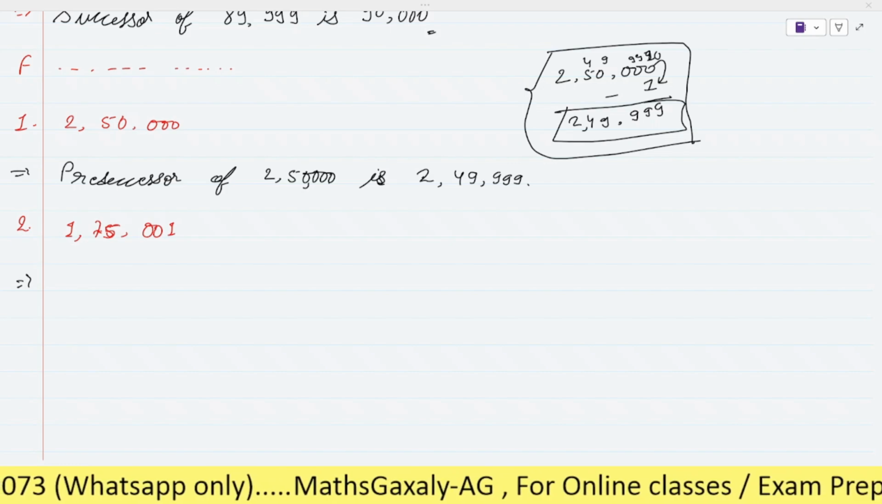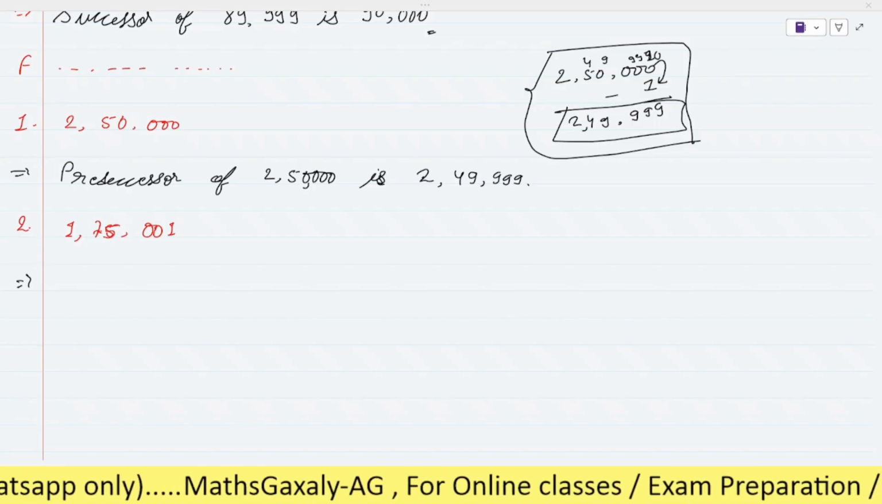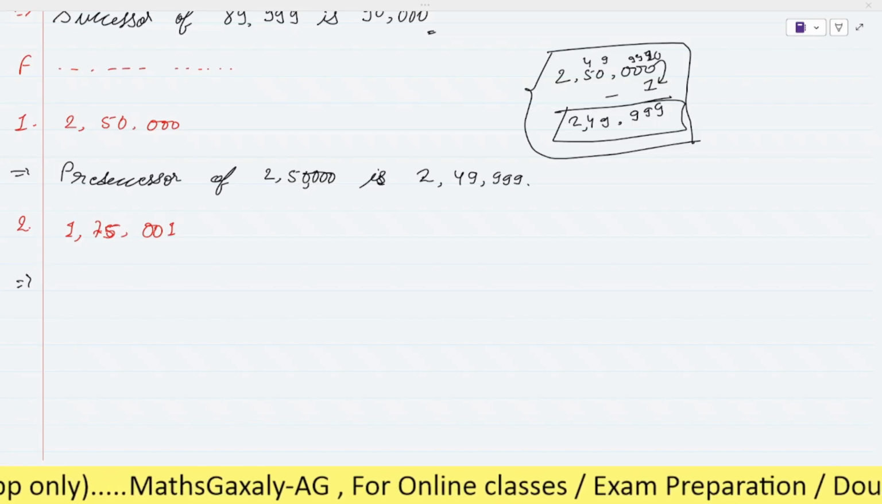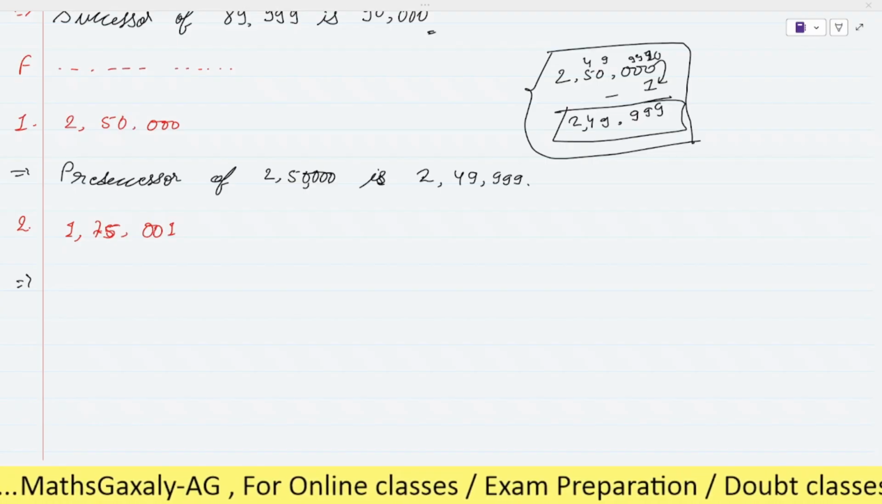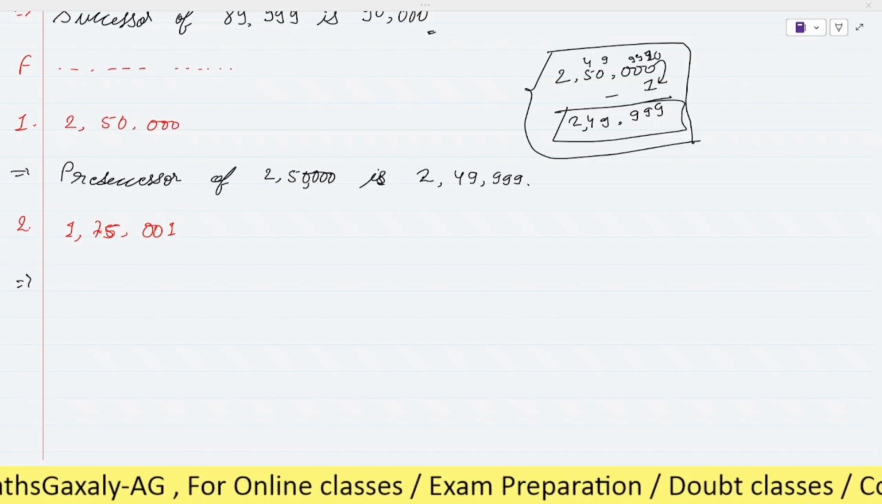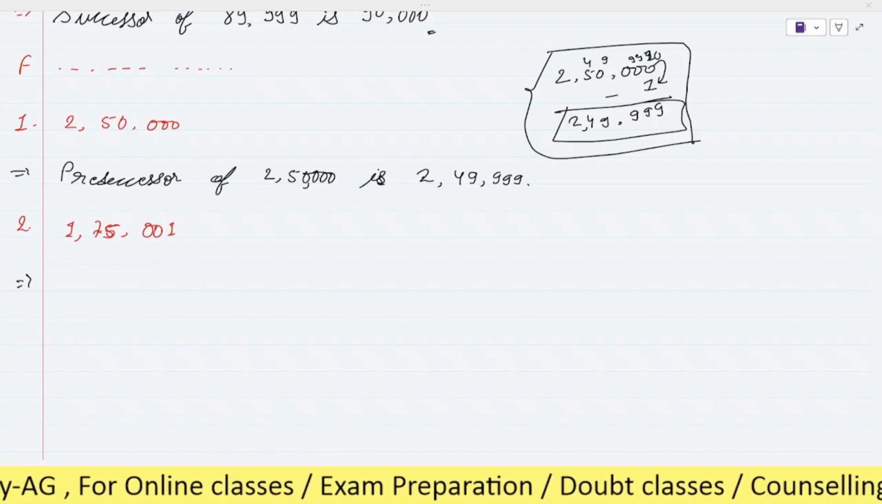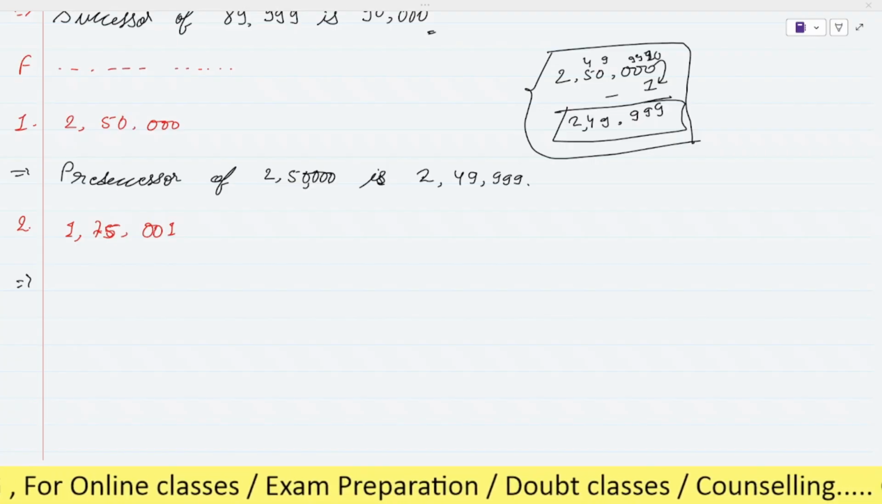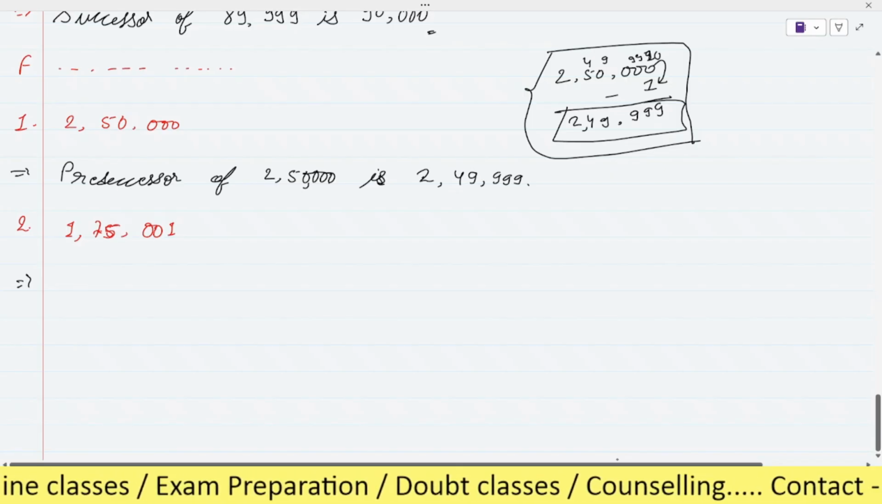Prediction of, okay, 2,50,000, 2,49,999, right? You didn't give the comma between 2 and 4. Producer of 1,75,000. One is 1,75,000. Okay, good. So you can do this question fully by yourself now. Yes, sir. Okay. Now let's see the next question.